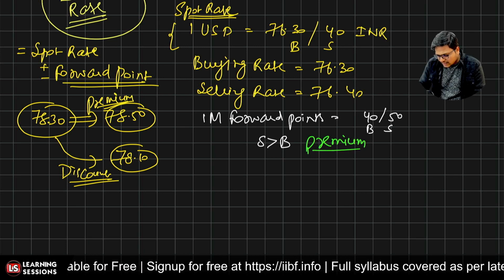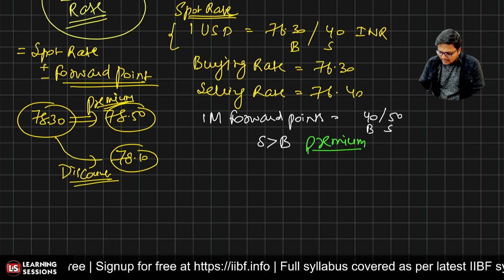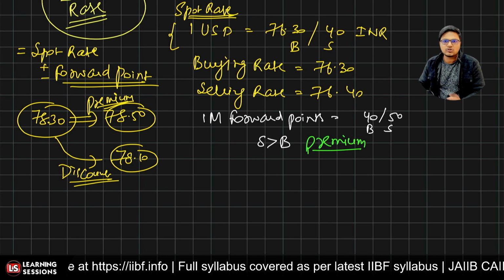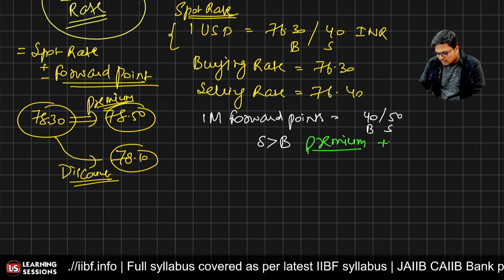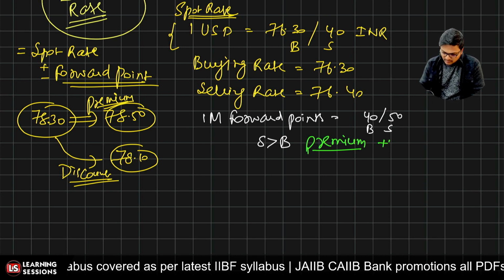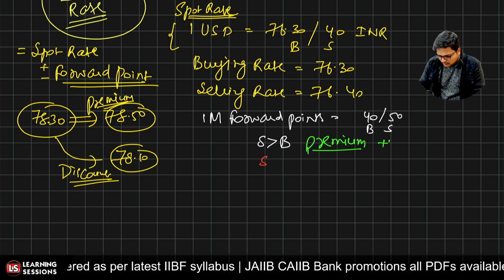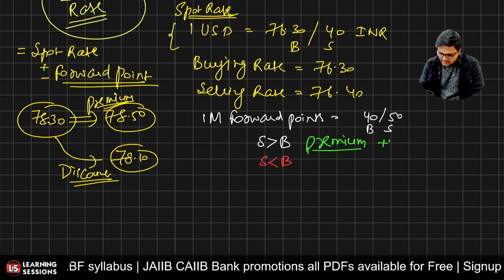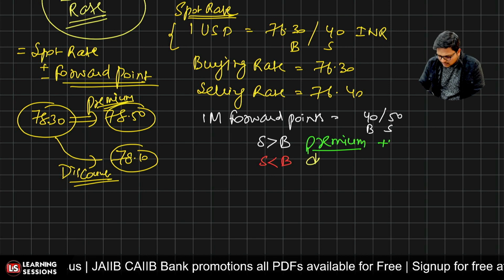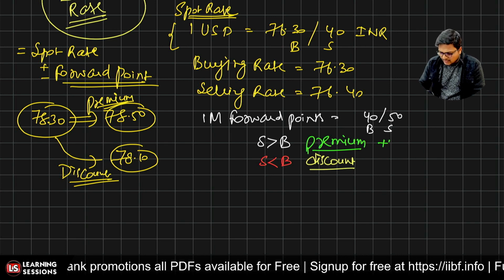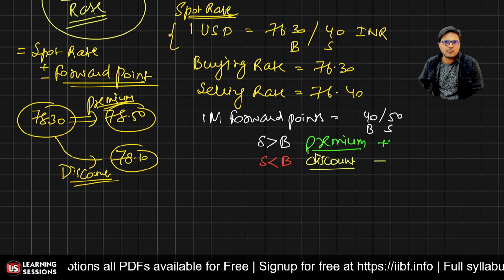Simply, we say that the currency is available at the premium, and whatever forward points we are to deal with, buying points or selling points, we will be adding them up. That's related to when the currency is available at premium. Now, if the selling forward points are lesser than the buying forward points, in that particular scenario, we say that the currency is available at discount, and we are to subtract the forward points.